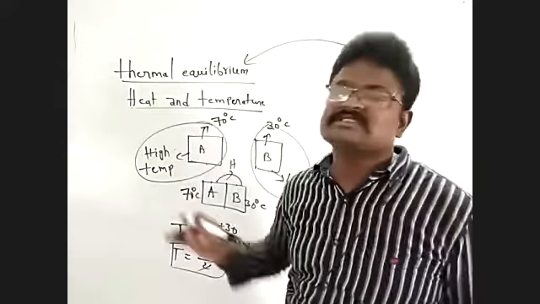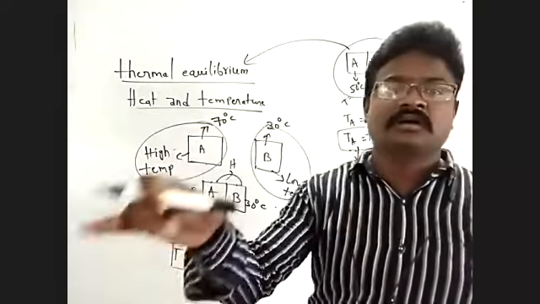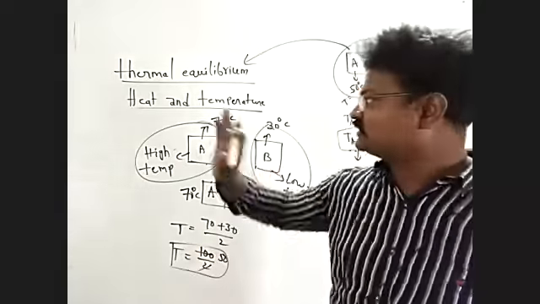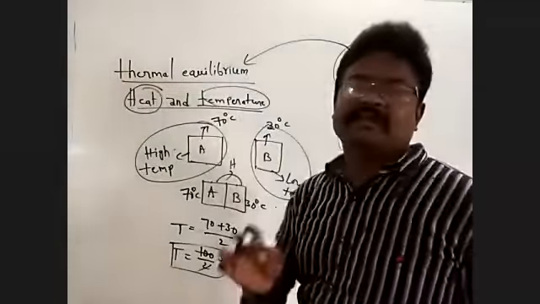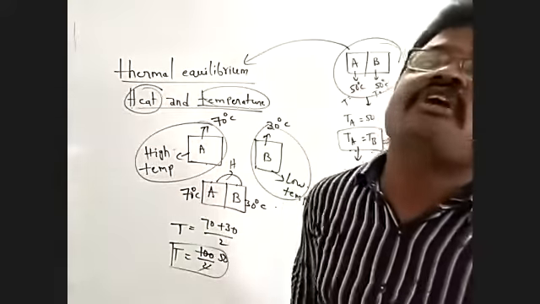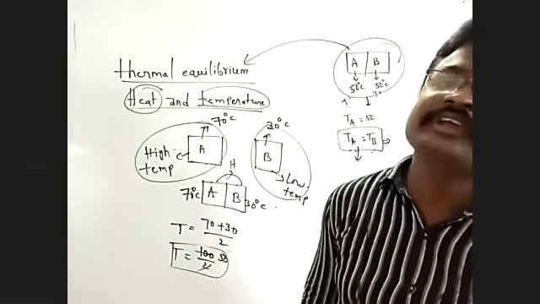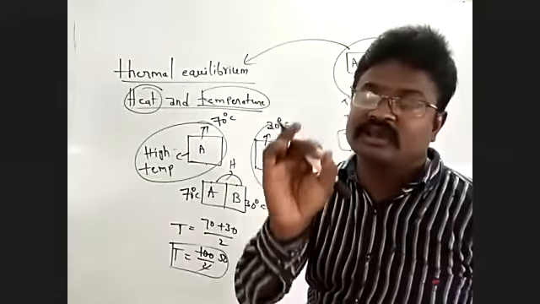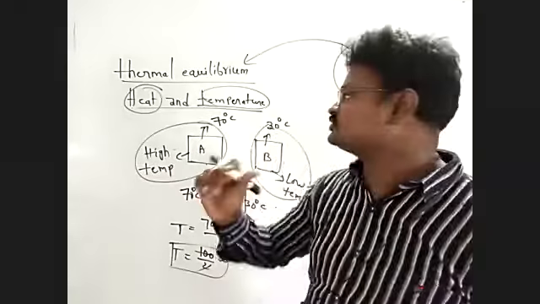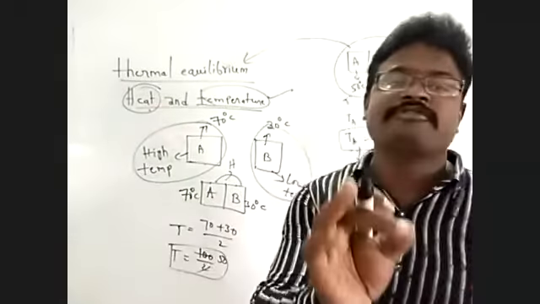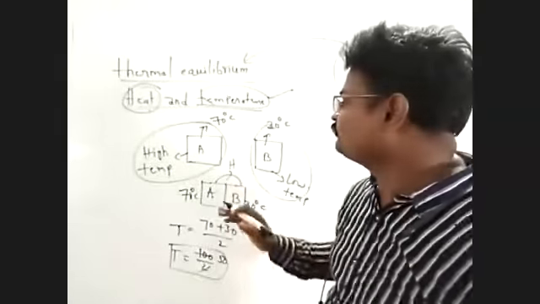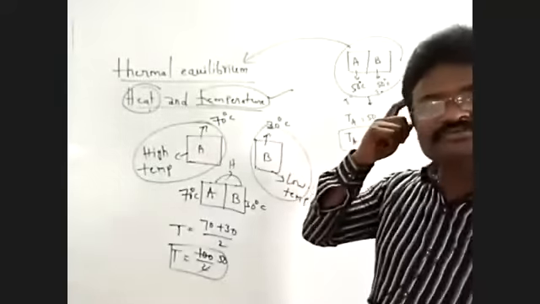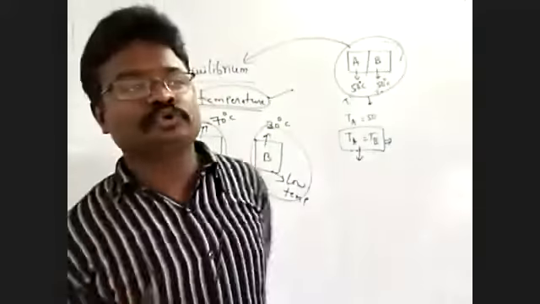Okay? Heat is a form of energy in transit. Heat flows from a body at high temperature to a body at low temperature. That is heat. And temperature indicates the direction of flow of heat. Temperature determines the direction of flow of heat. Heat means flow of energy. Heat is a form of energy. It flows from a body at high temperature to a body at low temperature.